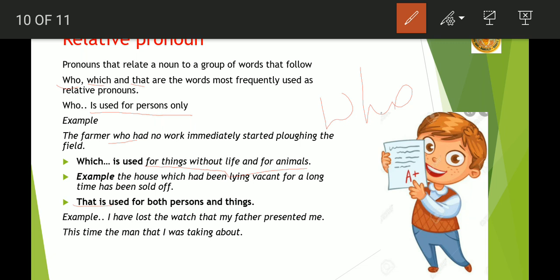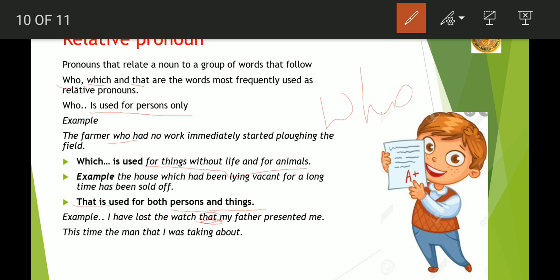When we are talking about superlative degrees, there we use words like that. And that is used when we are talking about persons as well as things. For example, I have lost the watch that my father presented me. The watch which was given to me by my father.